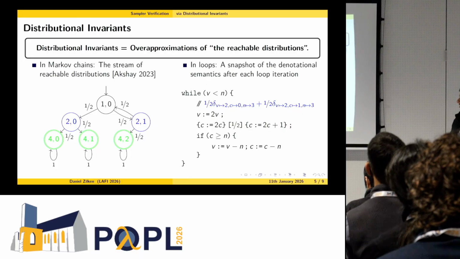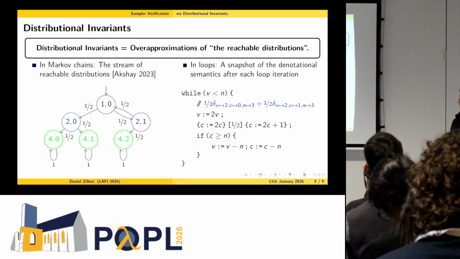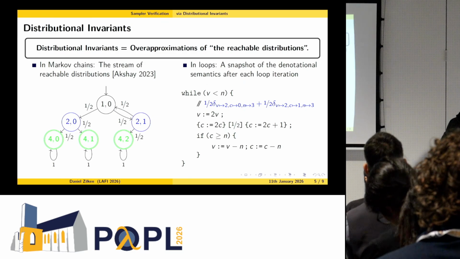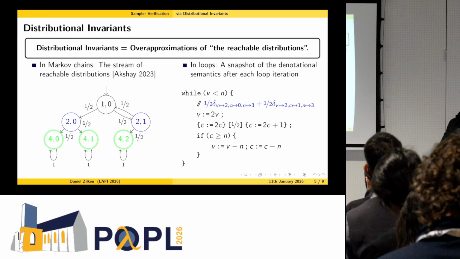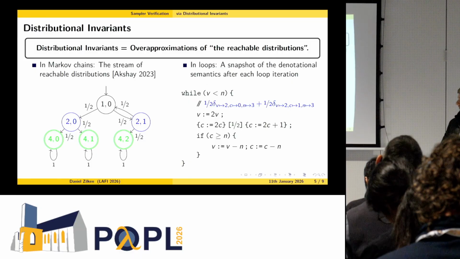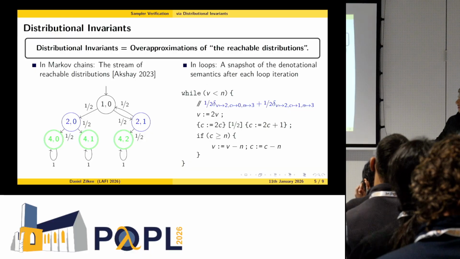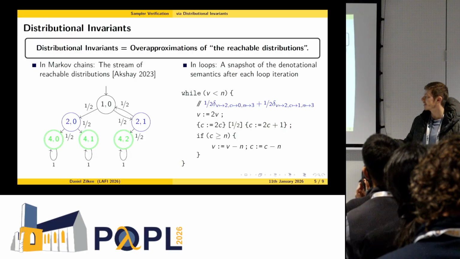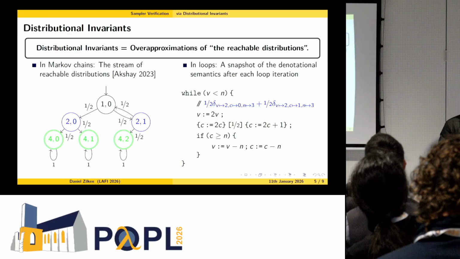You see this corresponds very well to the Markov chain. We simply collect all the distributions that we reach after a finite amount of loop iterations in one set. And this yields the set of reachable distributions. And now, as I already said in the beginning, distributional invariants are simply over-approximations of these sets.